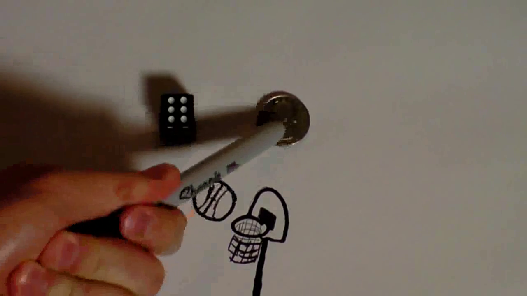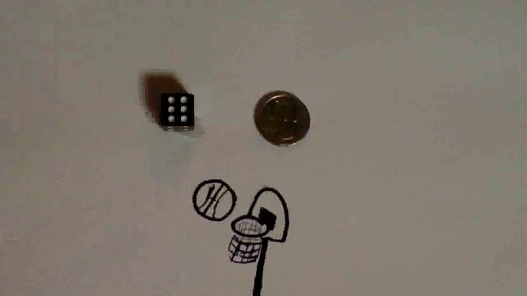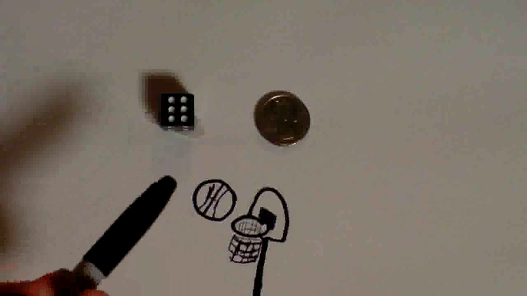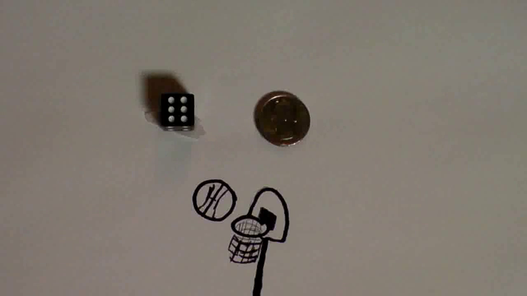Well, here's a coin. If you flip it, there's a 1 in 2 chance that you'll get heads. If you flip it twice, are you guaranteed to get heads? The answer is no. If you roll this die 6 times, are you guaranteed to get at least one 6? Again, the answer is no. So we can assume then that if you shoot a 1 in a million shot 1,000,000 times, that doesn't necessarily guarantee you that you will score a basket. For me, it certainly doesn't.